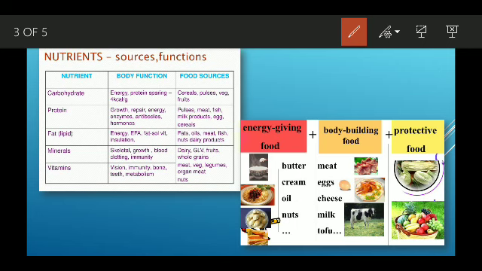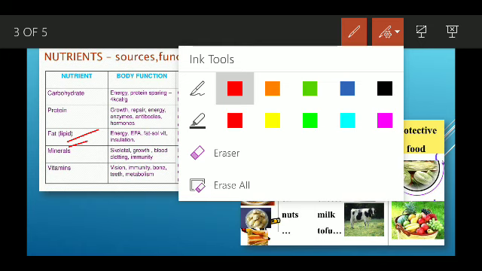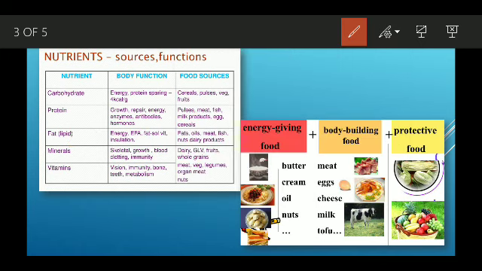Then the next is fat. So why do we need fat? It is actually a source of energy. The fat provides more energy than carbohydrate. And then where do we get this fat?